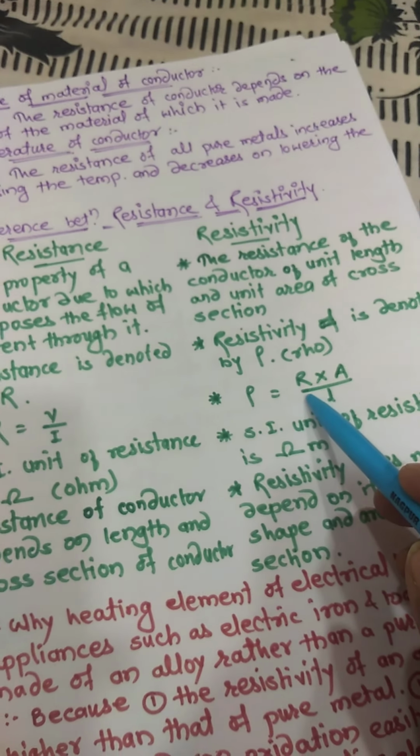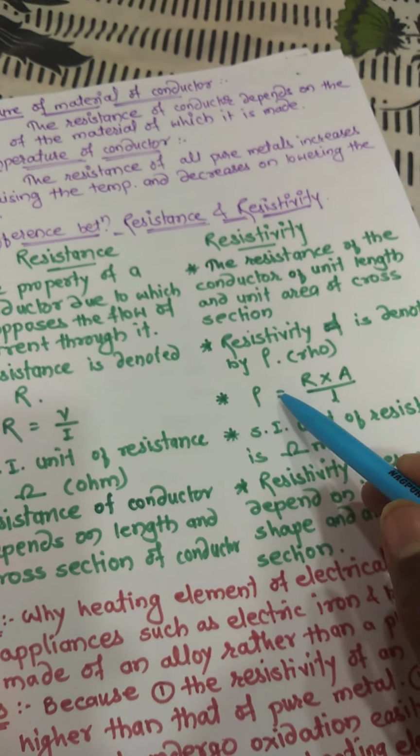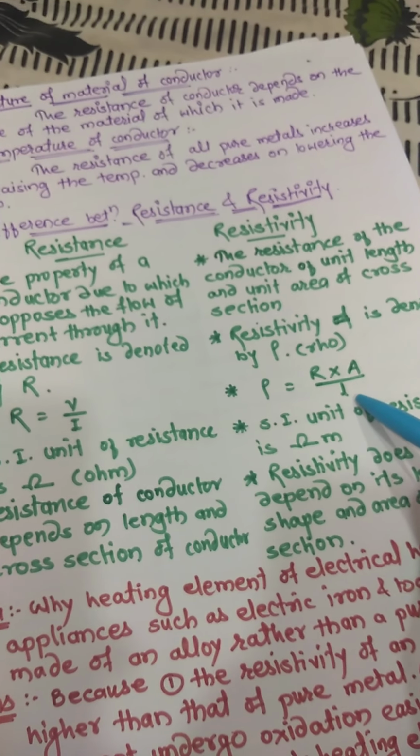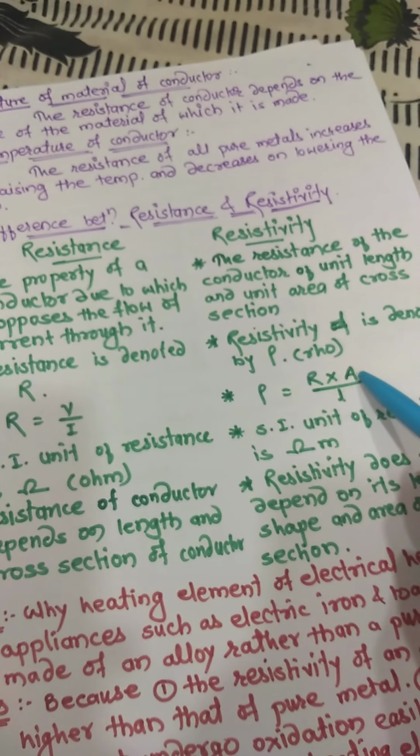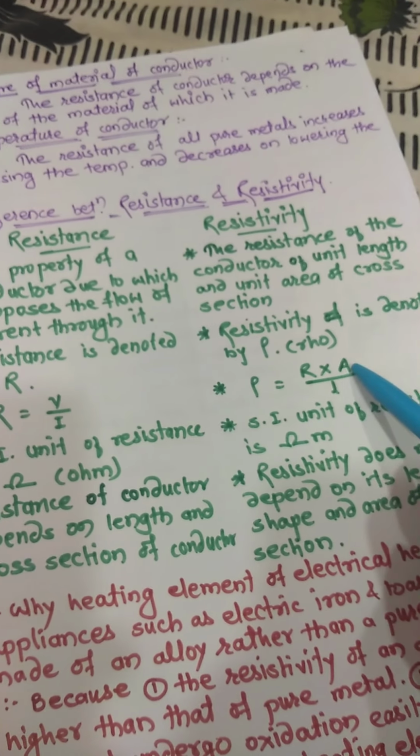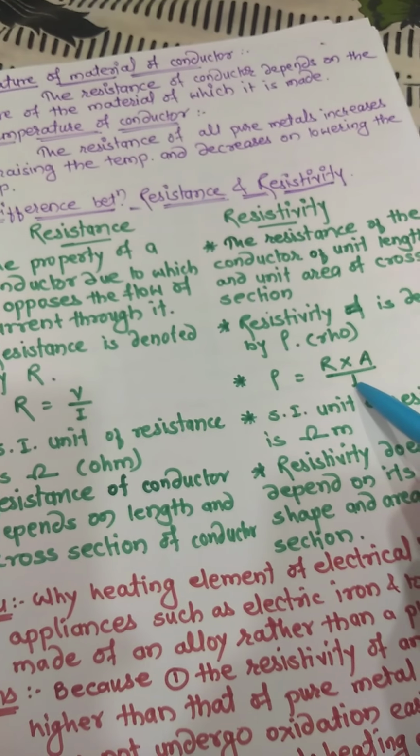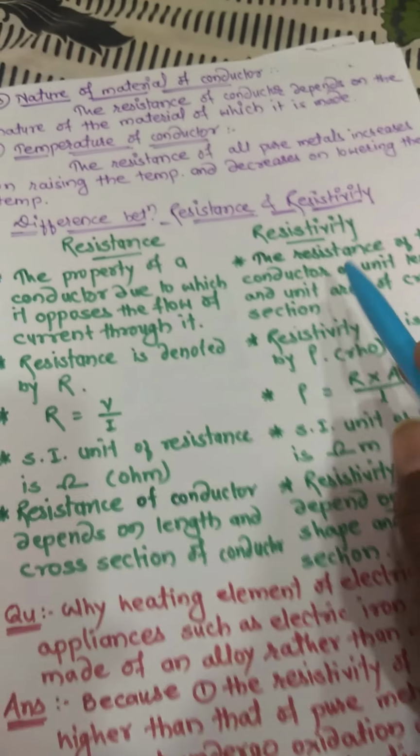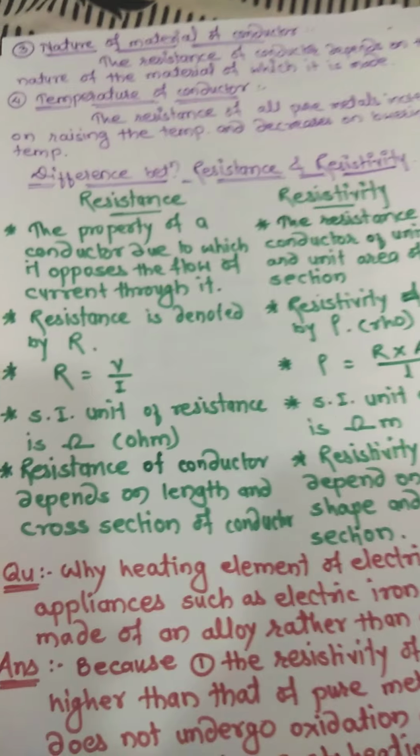And resistivity: rho equals R into A by L. R means resistance, A stands for area of cross section and L stands for length of conductor. So by using this formula, we can find the resistivity of the material.